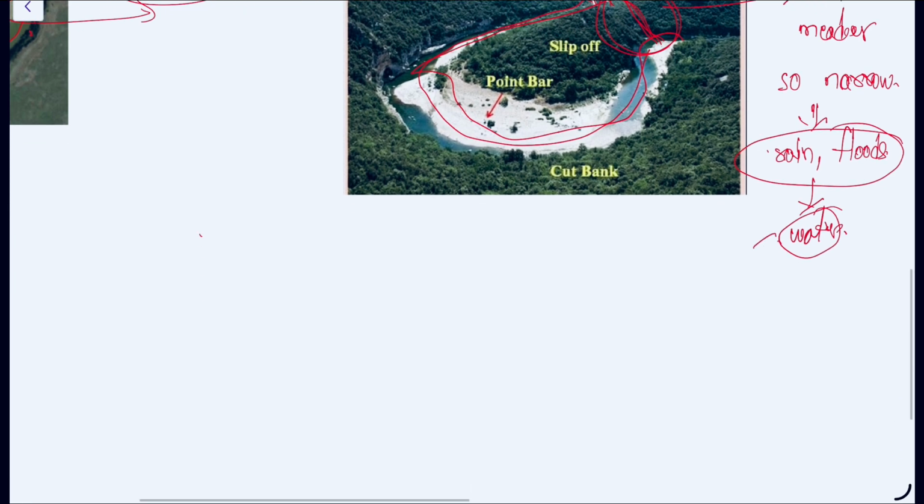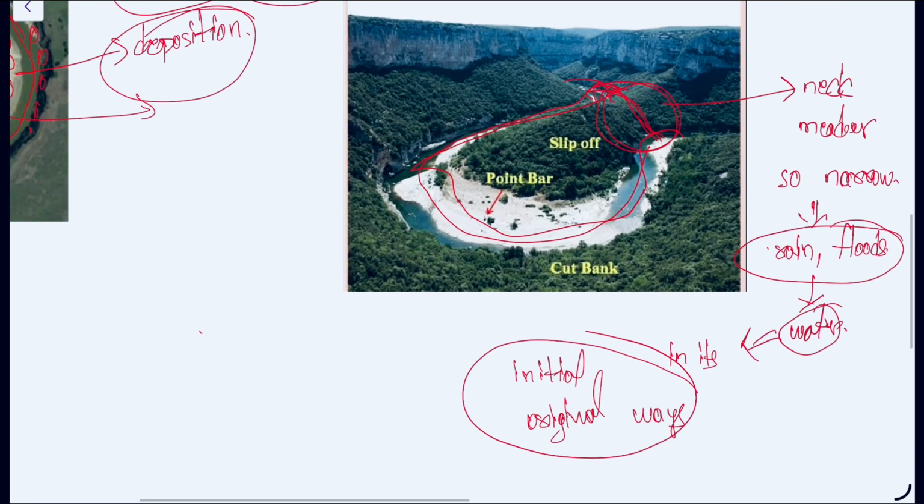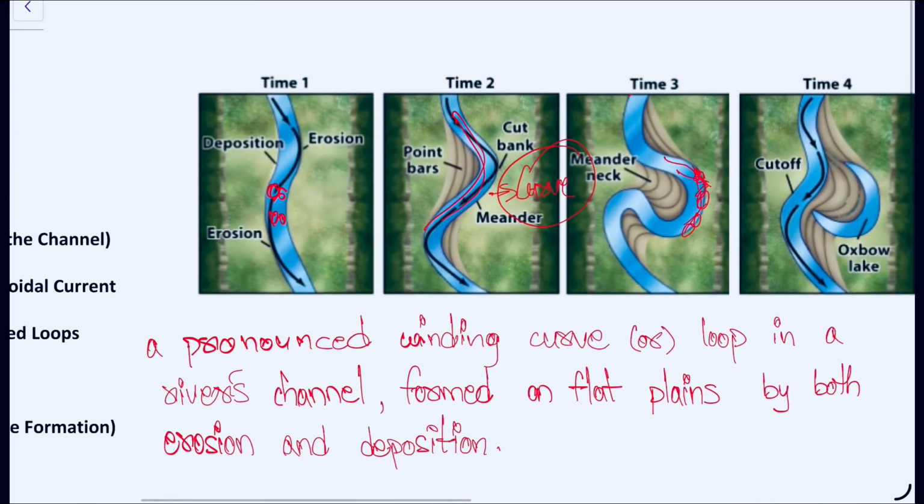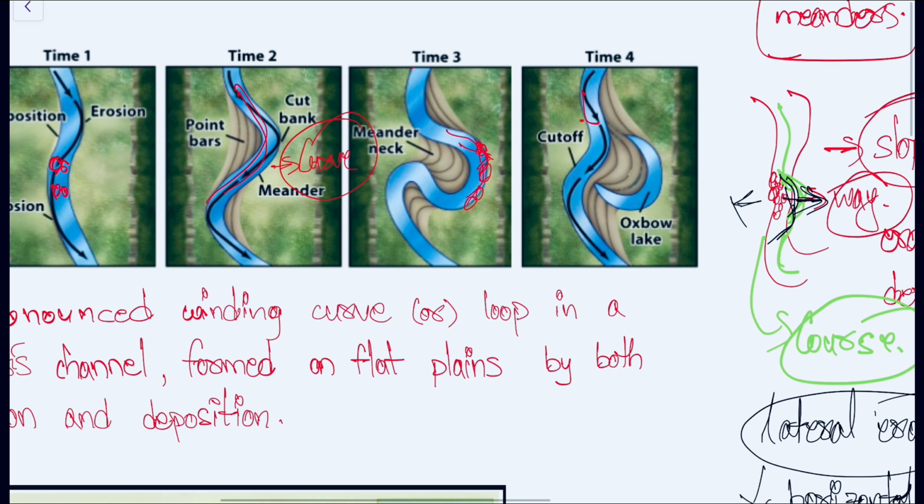And the river will flow in its initial, original way only, creating a simple loop. So that is separated. Because of the heavy floods or the rains, the narrow neck of the meander will get eroded, and this part will become cut off from the river, forming an oxbow lake.